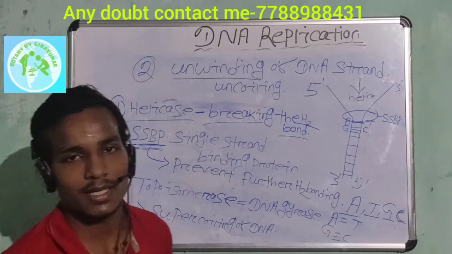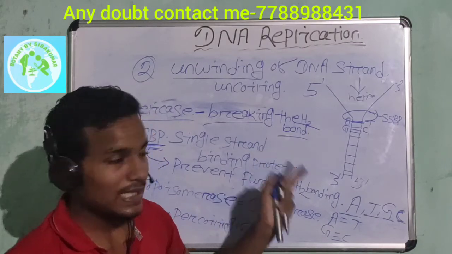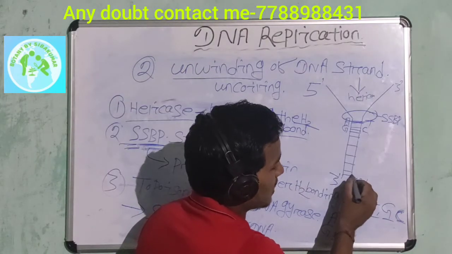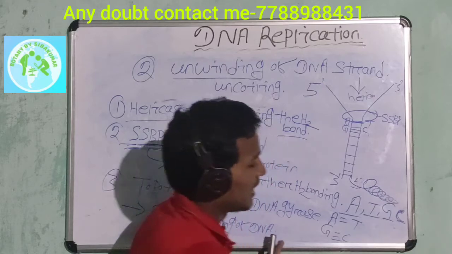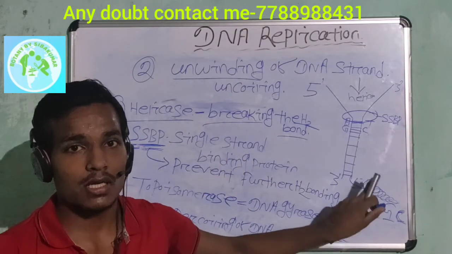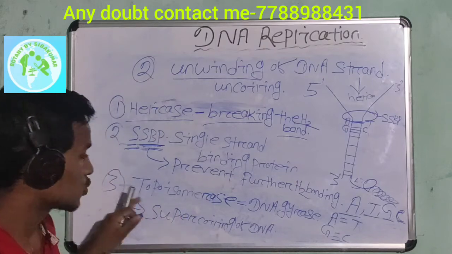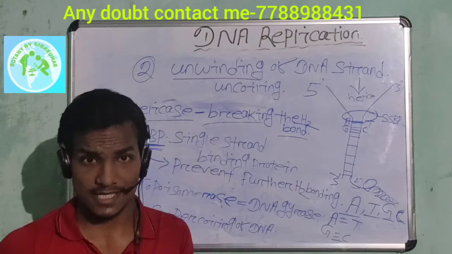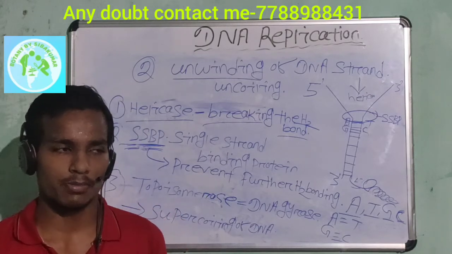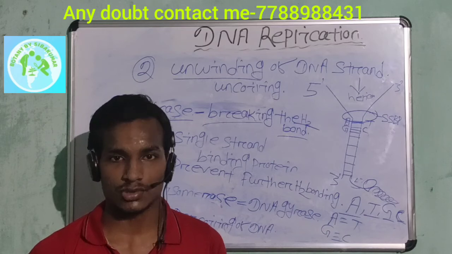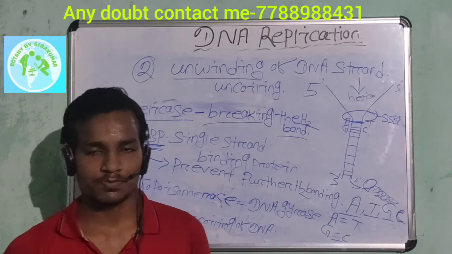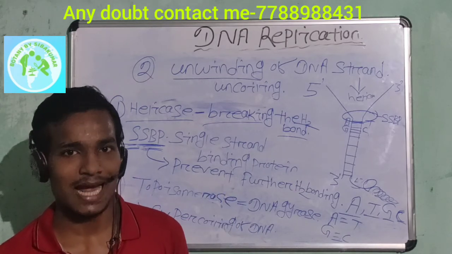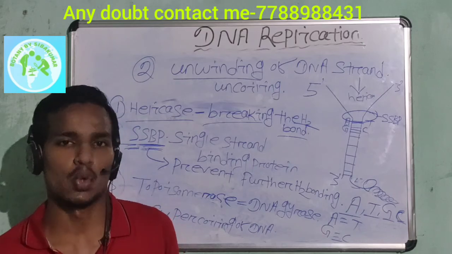Supercoiling of DNA is when the DNA inside the chromosome or nucleus is present in a supercoiled state, as in this structure. Topoisomerase prevents this supercoiled state. Is that clear? The next processes I will discuss in the next video: formation of RNA primer, elongation of a new strand, removal of RNA primer, joining of Okazaki fragments, and proofreading. I will provide all the notes in the next video. Is that clear?